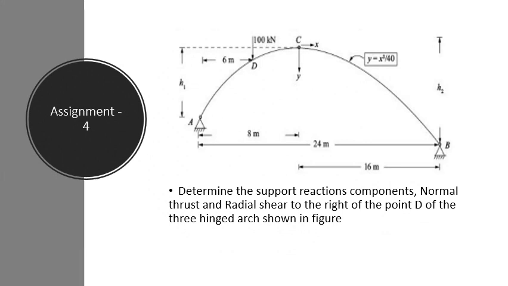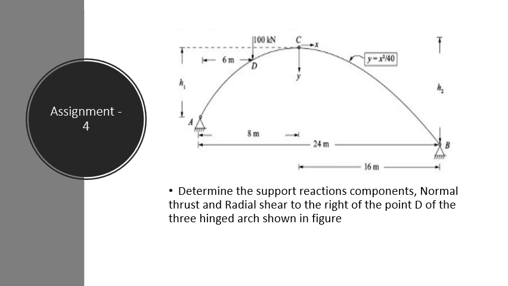These are the problems for the assignment. This is the springings at different levels. Determine the support reaction, normal thrust and radial shear to the right of the point D of the three-hinged arch shown in figure.